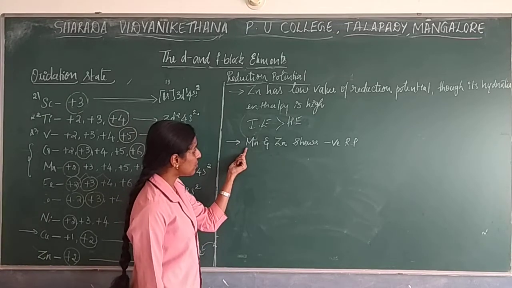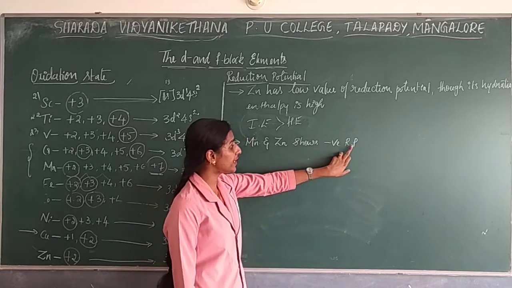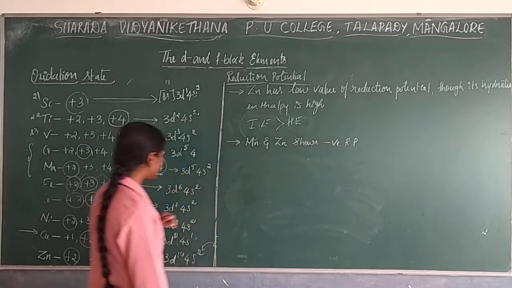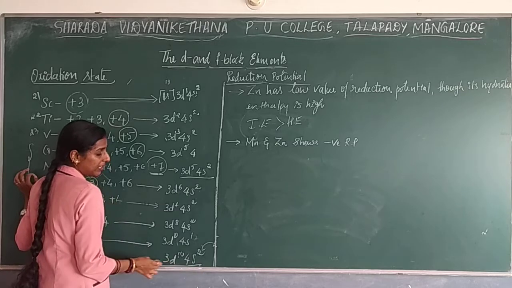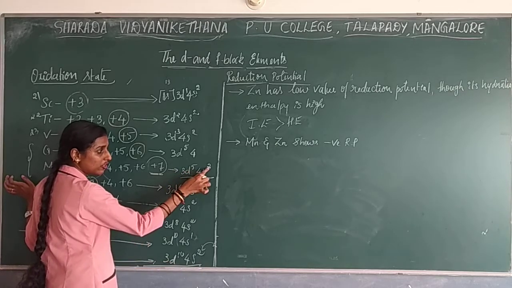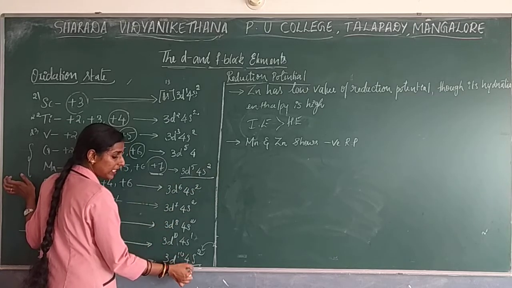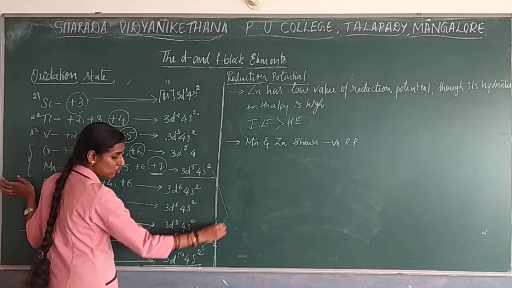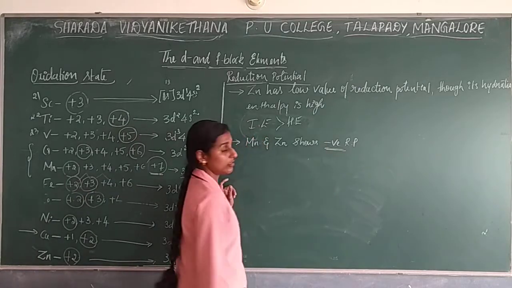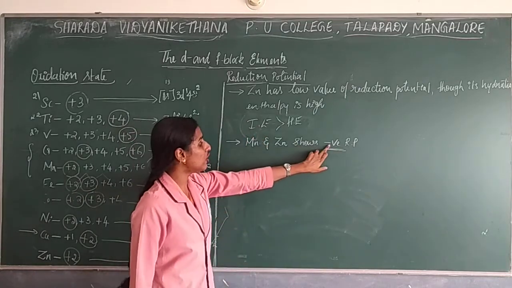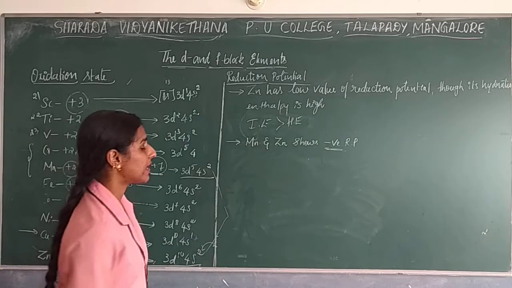So now here they can also ask this question: why do manganese as well as zinc show a negative reduction potential? Why does the value of reduction potential show a negative? So the reason you have to write: when you go with manganese as well as zinc, manganese will become stable by half-filled electronic configuration, with the s orbital also completely filled, and in zinc the d orbital is completely filled and s is also completely filled. So these two give extra stability to the elements. That's why the reduction potential value shows a negative form. So this is regarding manganese as well as zinc.